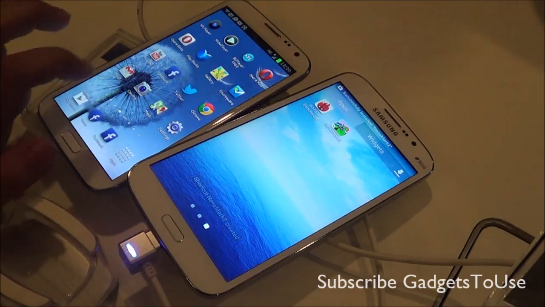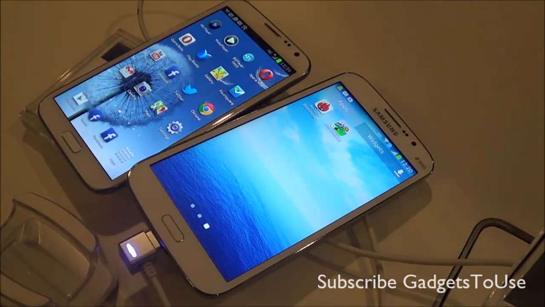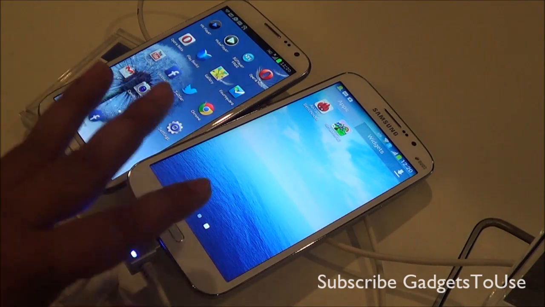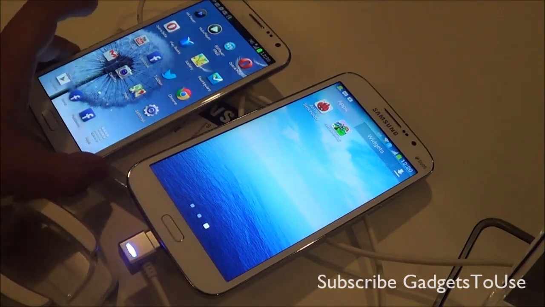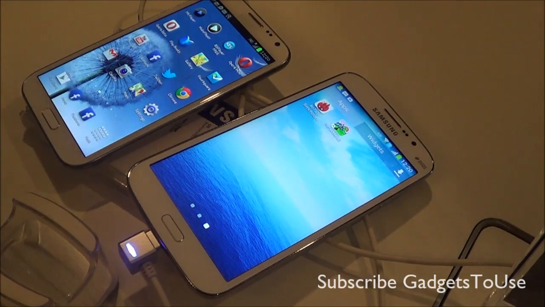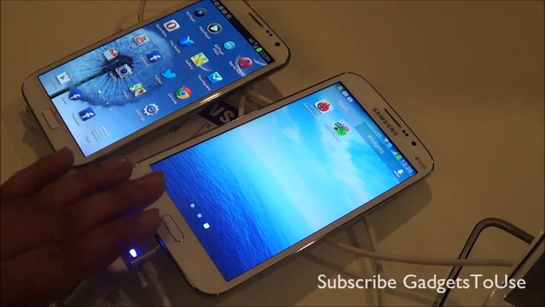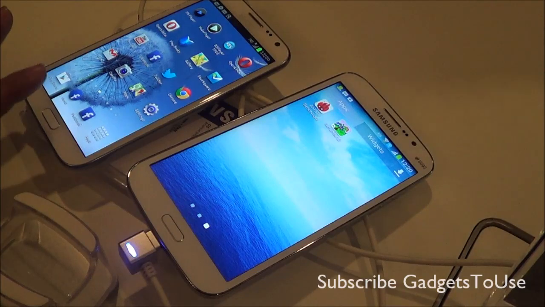Today we are going to do a quick comparison of the Samsung Galaxy Note 2, which we have with us, with the Samsung Mega 5.8 device, which is another phablet which has been launched. This is a dual SIM phone, whereas the Samsung Galaxy Note 2 is a single SIM phone. This is the major difference.